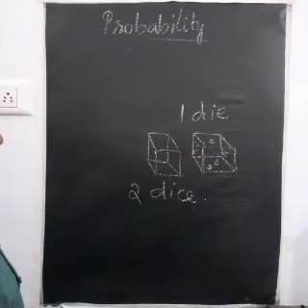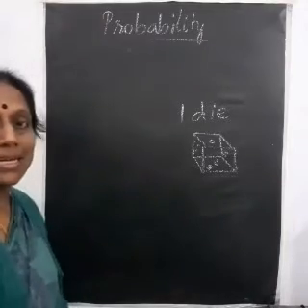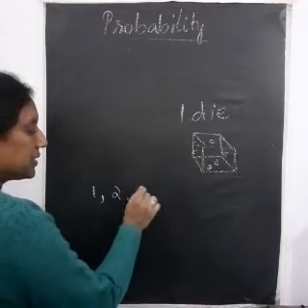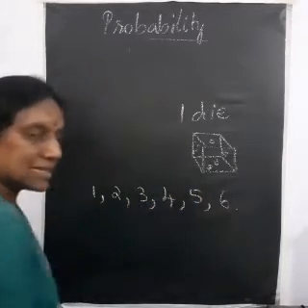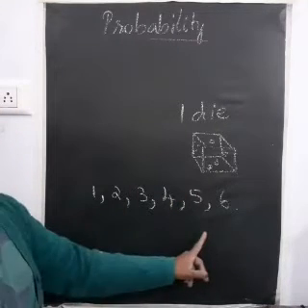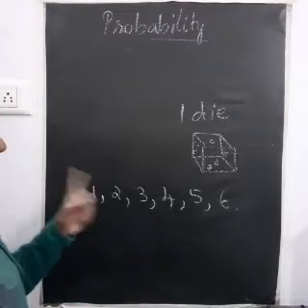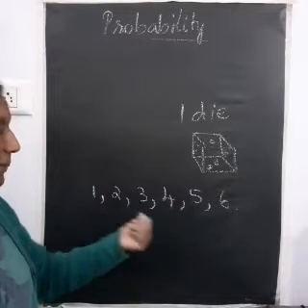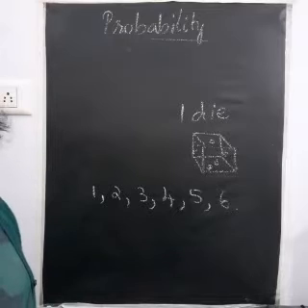Understand? Okay. So now if I roll one die, what are the outcomes that I can get? The outcomes can be 1, 2, 3, 4, 5, 6. Can I get a 7? No. When I roll one die, these are the only outcomes that I can get. Which are the outcomes? 6. So the event is rolling the die, and the outcome will be the numbers that I get. So, do you understand what's an event and what is the outcome?